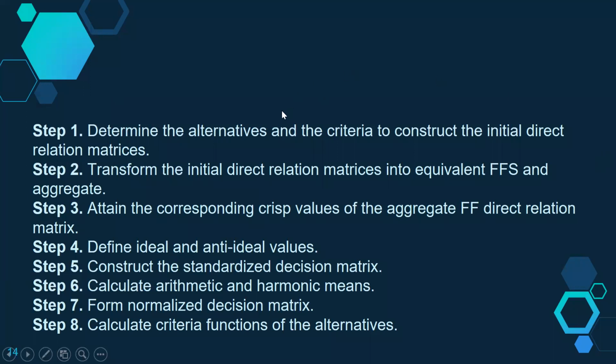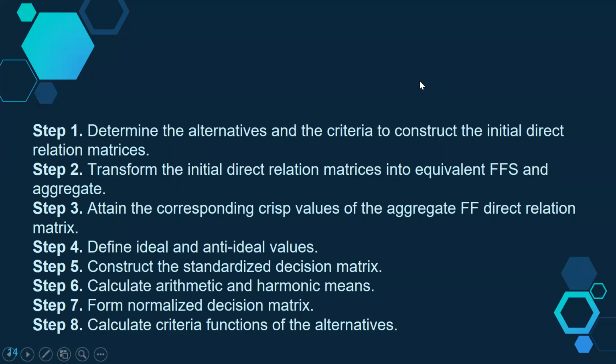First, determine the alternatives and the criteria to construct the initial direct relation matrices. Transform the initial direct relation matrices into equivalent FFS and aggregate. Attain the corresponding Crisp values of the aggregate FF direct relation matrix, define ideal and anti-ideal values, construct the standardized decision matrix, calculate arithmetic and harmonic means, and these are the seventh and the eighth steps. Then form the normalized decision matrix, and last, calculate criteria functions of the alternatives.